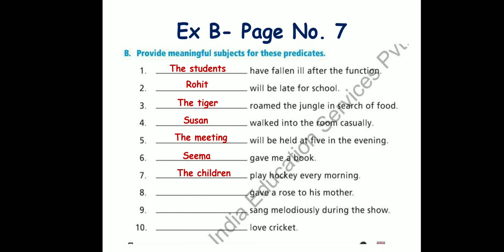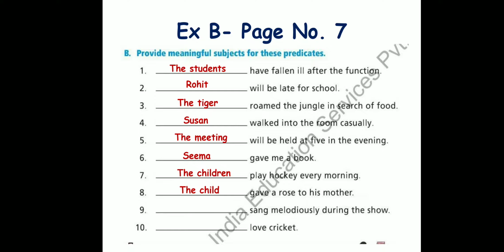I've written the children play hockey every morning. Again, if you have some other word that you want to write, you can write that as well. Next, number 8, Dash gave a rose to his mother. The child gave a rose to his mother. You can also write the name of any child if you want. That's going to be correct as well.